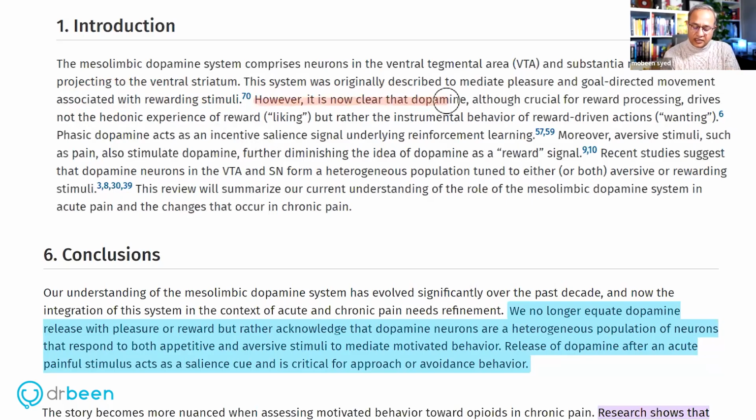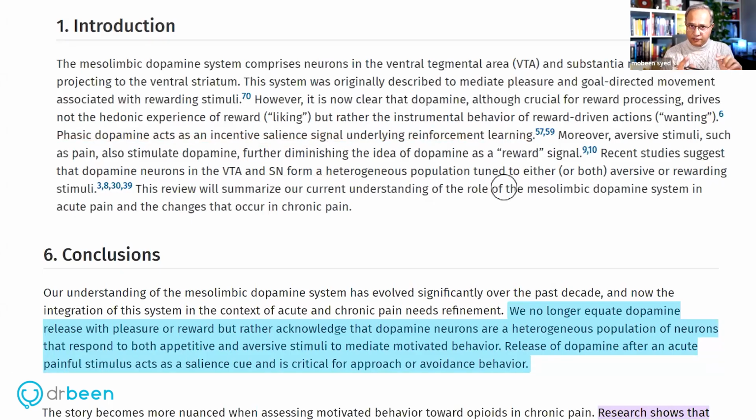However, it is now clear that dopamine, although crucial for reward processing, drives not the hedonic experience of reward, that is liking. This is an important sentence. Maybe the whole thing's core sentence is this one. It is now clear that dopamine, although crucial for reward processing, drives not the hedonic experience of reward or liking, but rather the instrumental behavior of reward-driven actions or wanting. Phasic dopamine acts, phasic meaning increasing and reducing in phases, as an incentive salient signal underlying reinforcement learning.